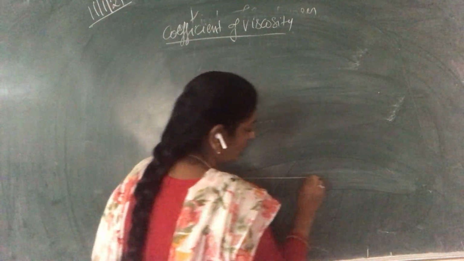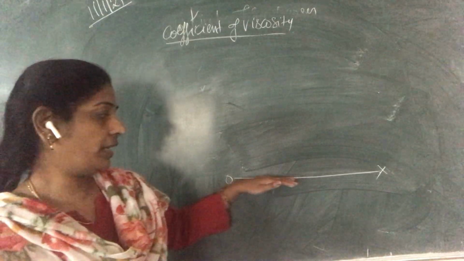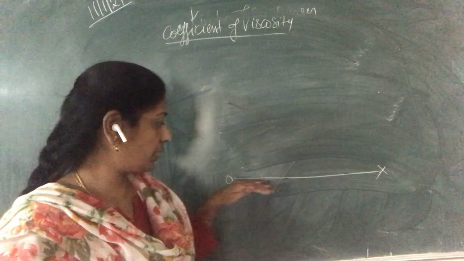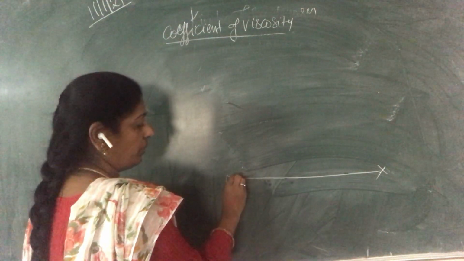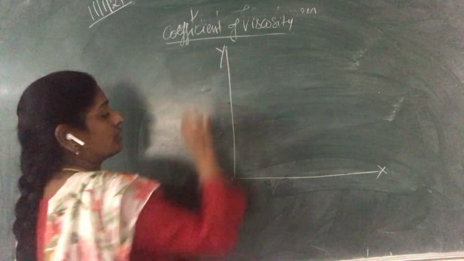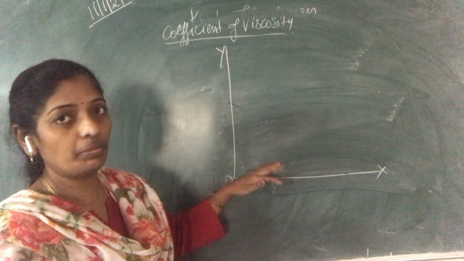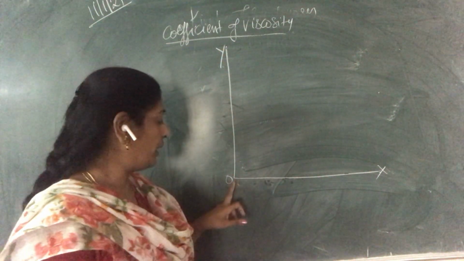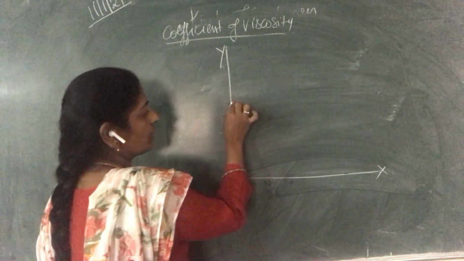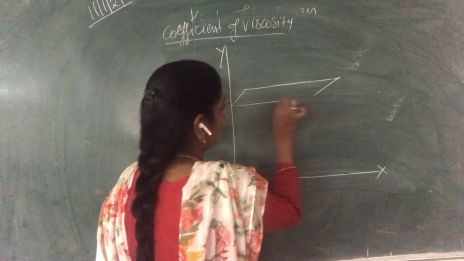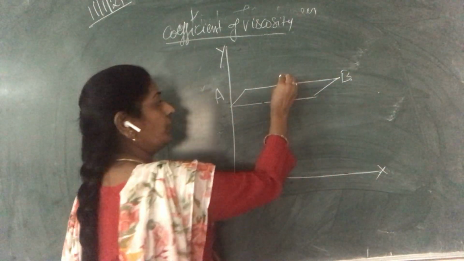Let us consider a gas with a horizontal surface along the x-axis, OX. In contact with the horizontal surface, the velocity will be 0. As we move from here up along the y-axis, the velocity will be increasing. Now let us consider one layer, named AB. Here the velocity will be u.